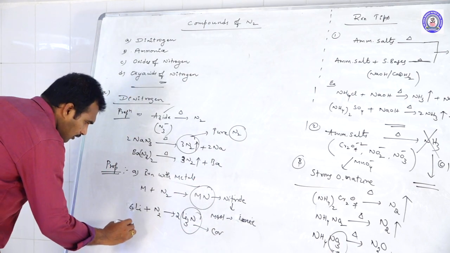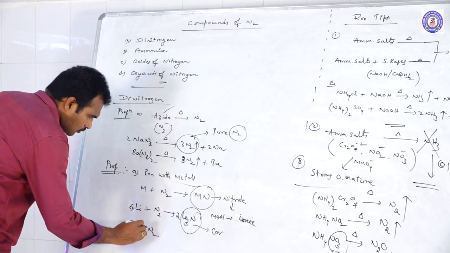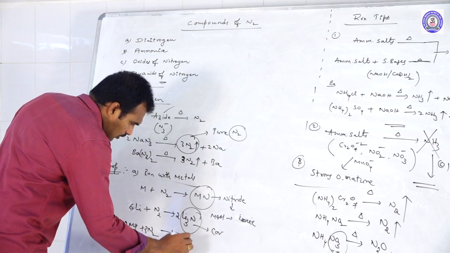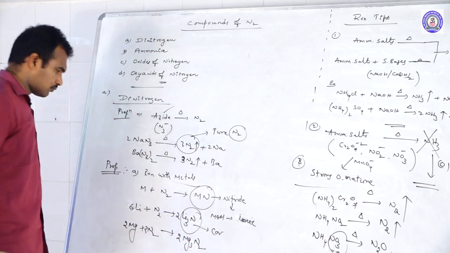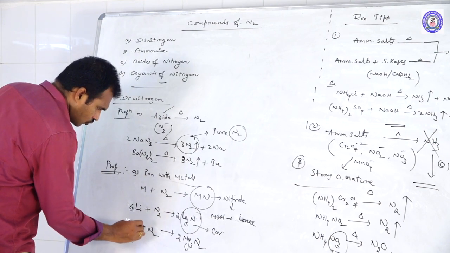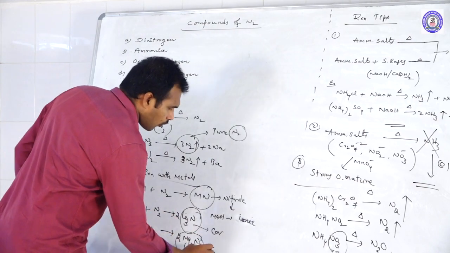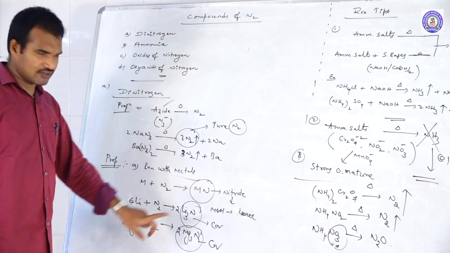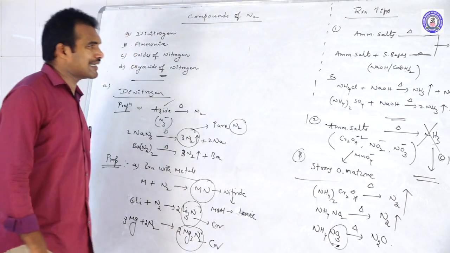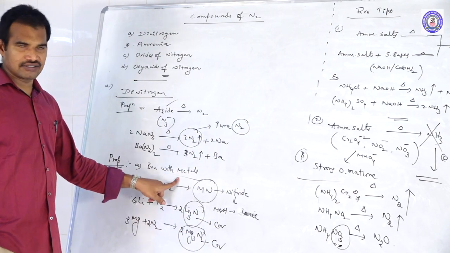Even magnesium: 3 moles of Mg plus N2 gives 1 mole of Mg3N2, which is also covalent. These are the exceptional cases. Except lithium and magnesium, almost all the remaining nitrides are ionic in nature. So this is the reaction with metals.